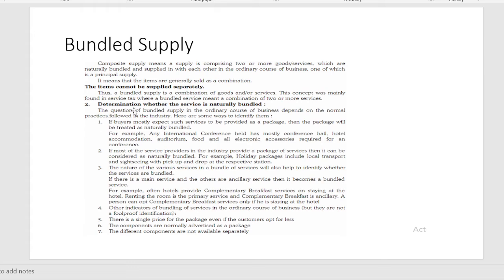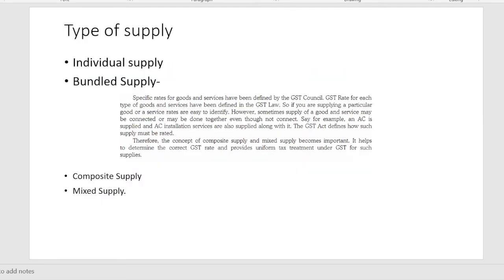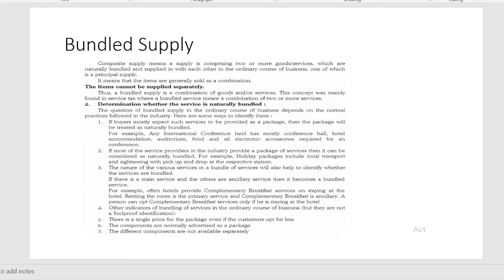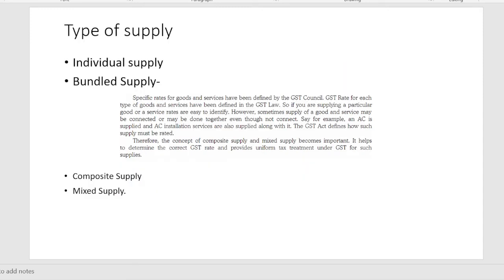As we have discussed, first of all we will discuss the composite supply. So, composite supply comes with a particular package. Say, for example, you are going outside of India for the vacation purpose. तो आपका एयरलाइंस का टिकट, होटल स्टे, गाइड का खर्चा, उधर का खाने पीने का खर्चा, everything comes together. आपका इंश्योरेंस, ट्रैवल इंश्योरेंस, so that jointly comes, that services come together, so that is called composite supply.